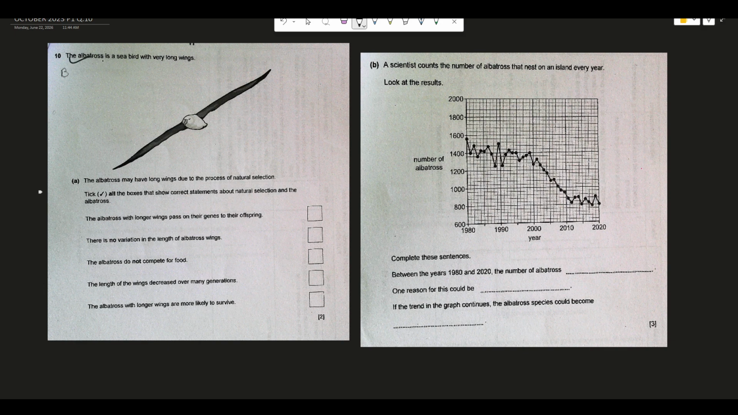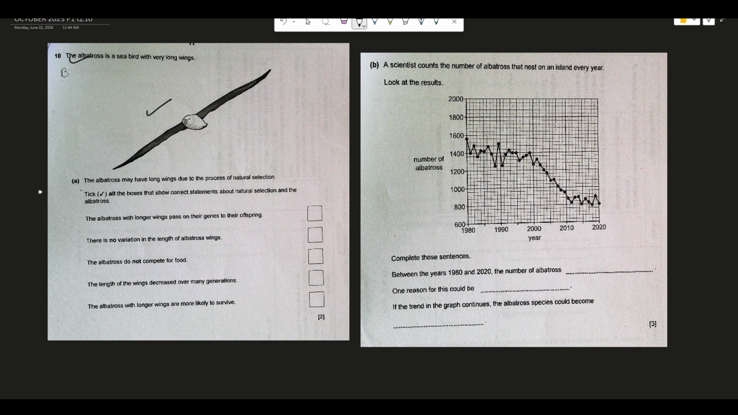Now there's a seabird called albatross. So the albatross is a seabird which has very long wings. Now there's a picture given of this bird, albatross. You can see this bird has very large or long wings. Now obviously these large wings must be for some purpose to be served, and there must be some environmental conditions for which these large wings must have been possible.